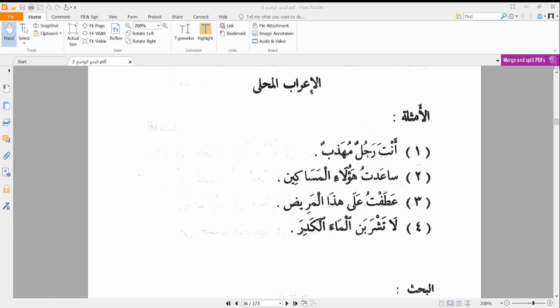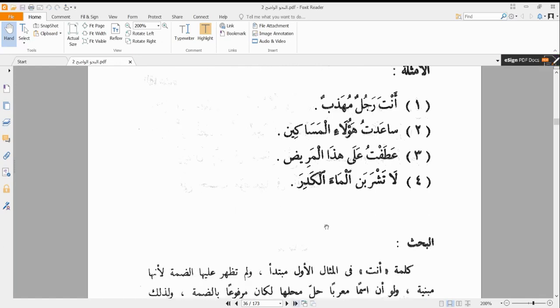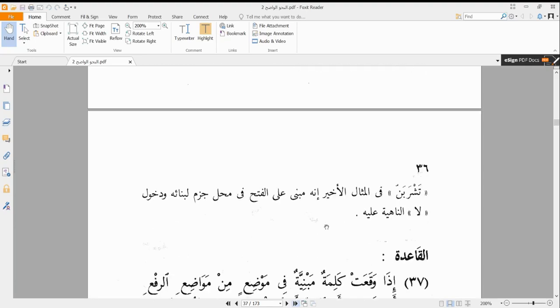So we have looked at those particular situations. So now we are saying, how do we do the i'rab of such words that are actually mabniyu even though they are in a place of mu'rab? And that is why we are talking about territorial grammatical analysis, which is when something that is mabniyu is staying in the territory of something that is mu'rab. What does this mean? So we are going to look at this in detail inshallah tonight. So let's go straight to the qaida.